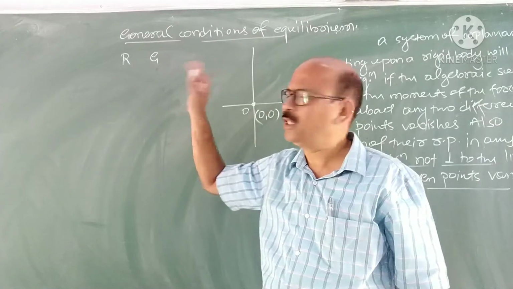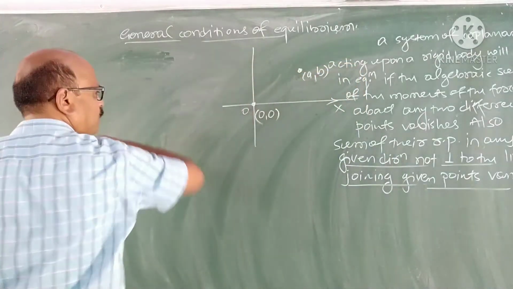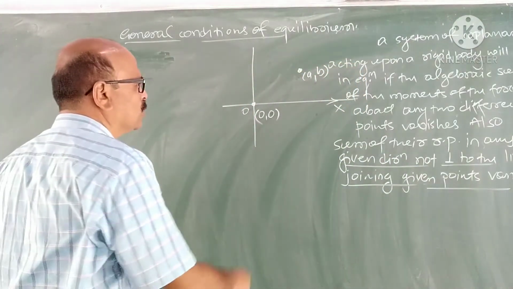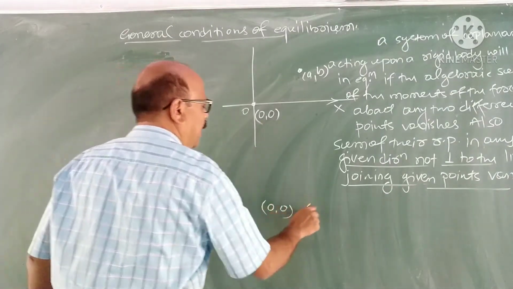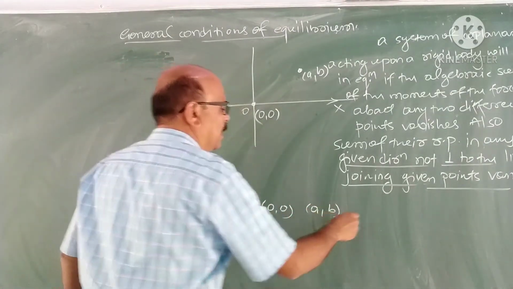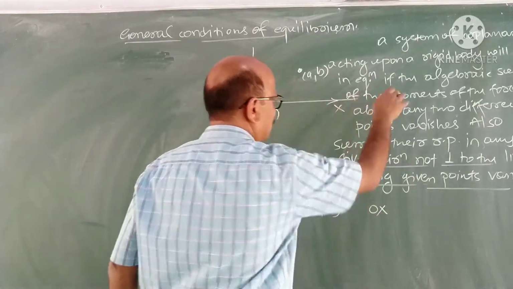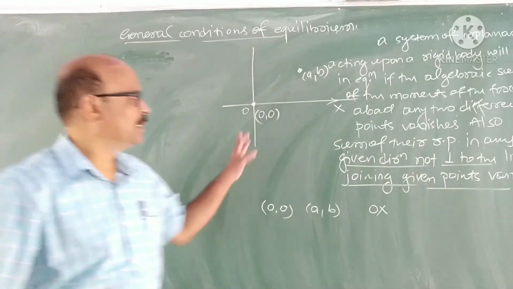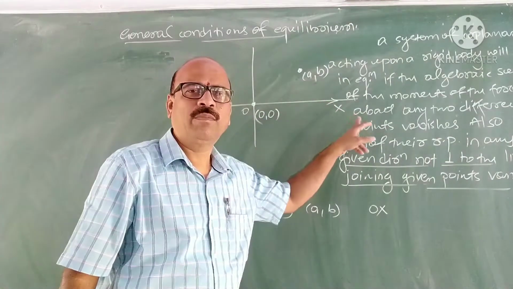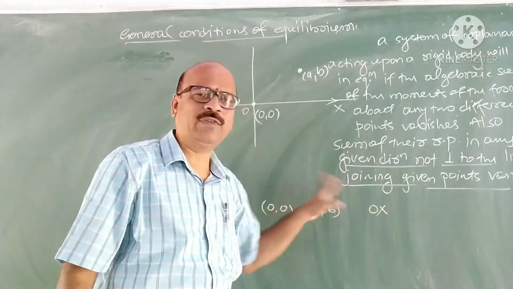Correct? Suppose the points are (0, 0) and (A, B), and OX is the given direction along which the resolved parts of the forces become 0. We start with this.